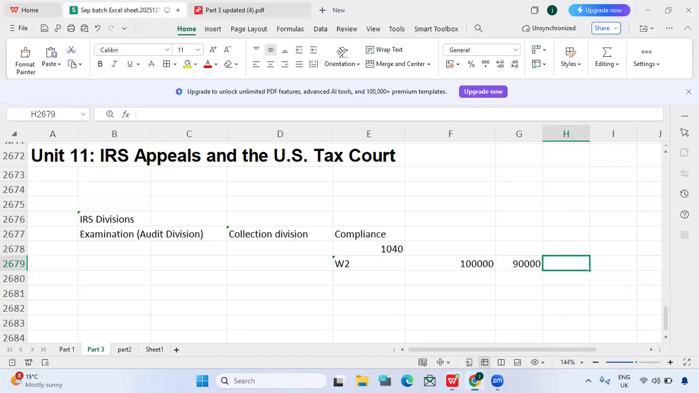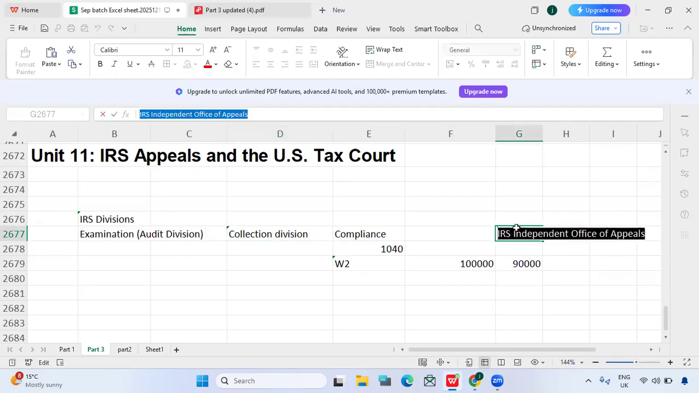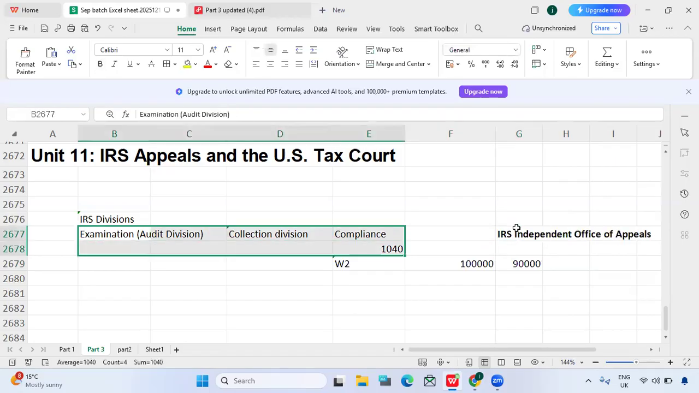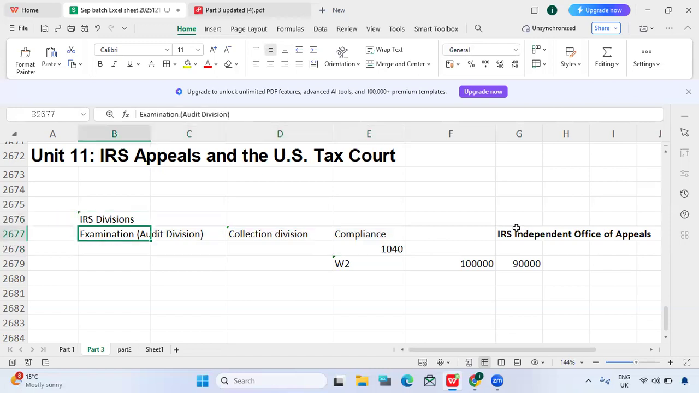And apart from that, we have one more division, which is the IRS Independent Office of Appeals. This is within the IRS. So within the IRS, we have these departments, and the IRS Independent Office of Appeals is independent from them. They are under the IRS, but they are independent from examination, collection, and compliance.